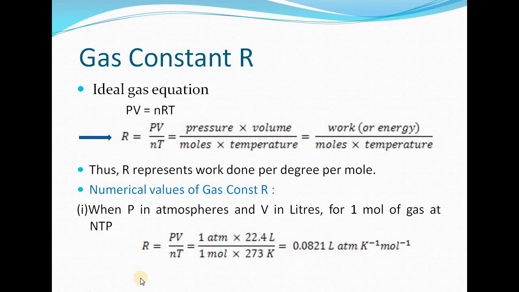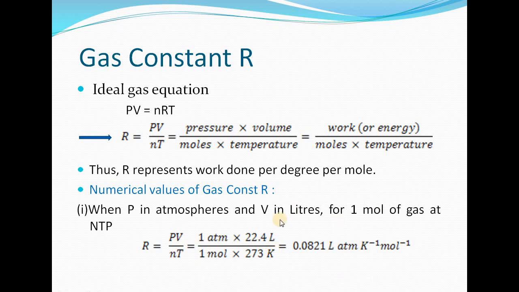So what will be the numerical value of R? That will be equal to 1 atmosphere into 22.4 liter divided by 1 mole into 273 Kelvin. So finally we get the value 0.0821 liter atmosphere per Kelvin per mole.